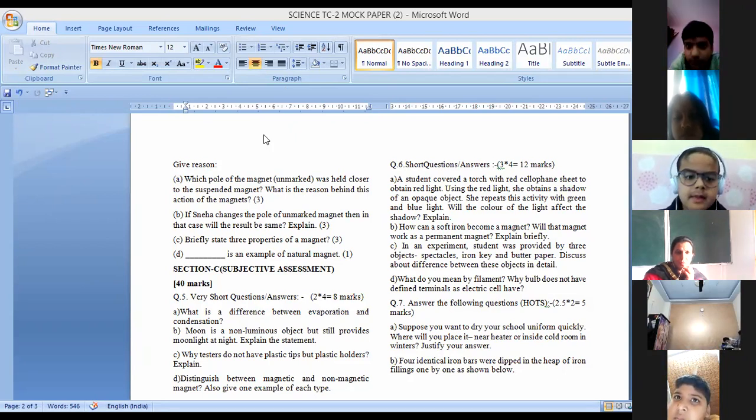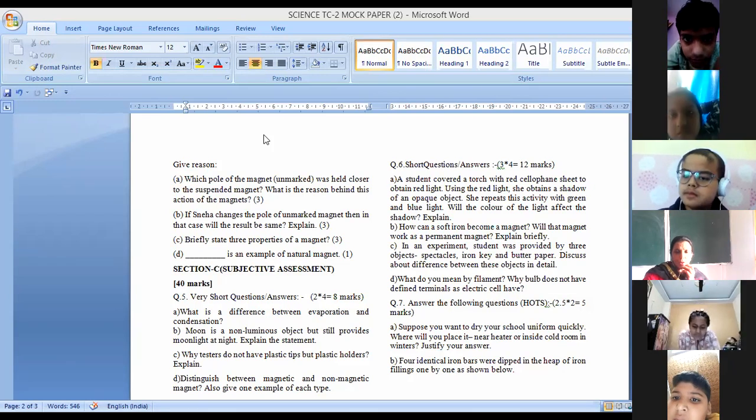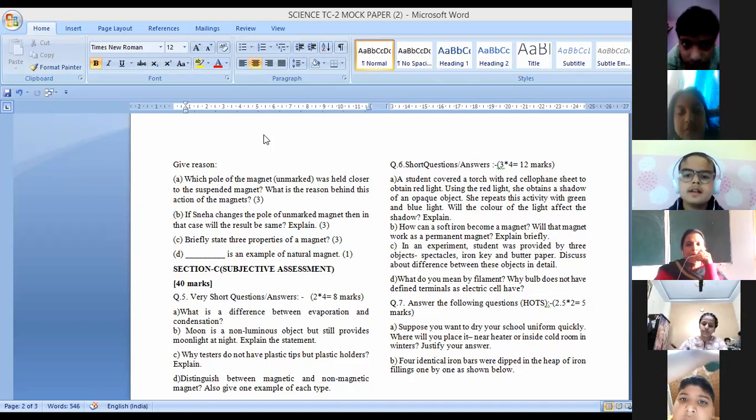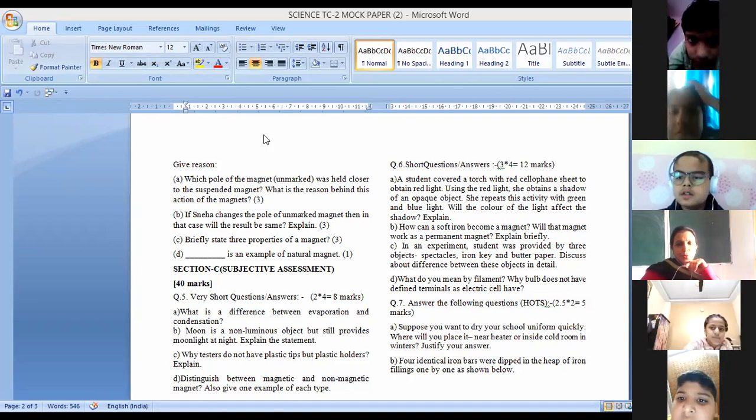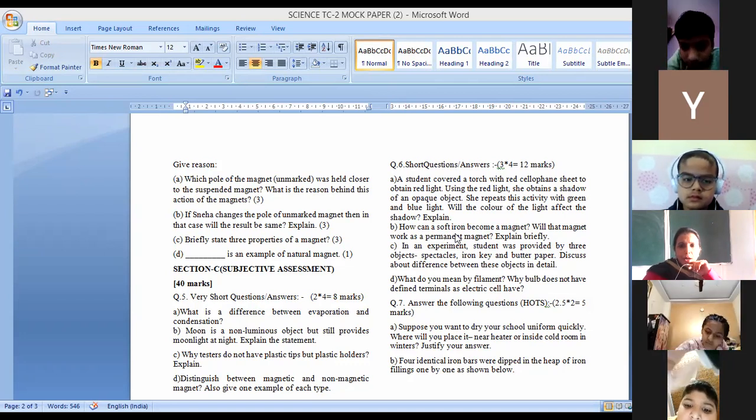Ma'am, the color of light will not affect the shadow because the shadow is in the dark form. Yes. So the color is not going to be affected. If either the student is using black, red, blue, any color, the shadow will be of black color only. Next, how can a soft iron become a magnet? Will that magnet work as a permanent magnet? Explain briefly.